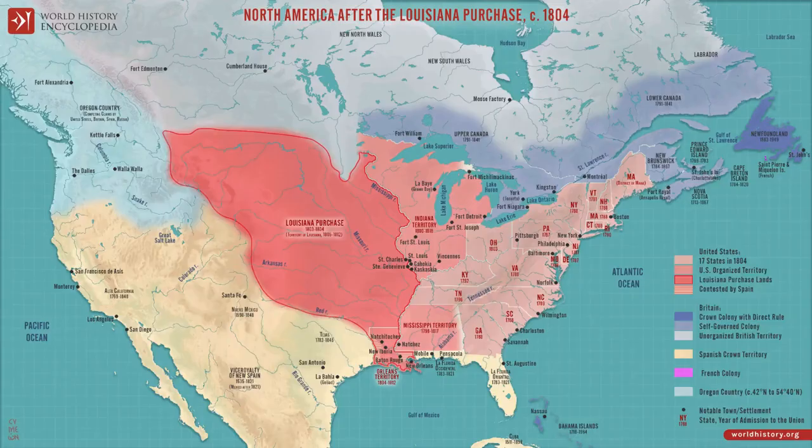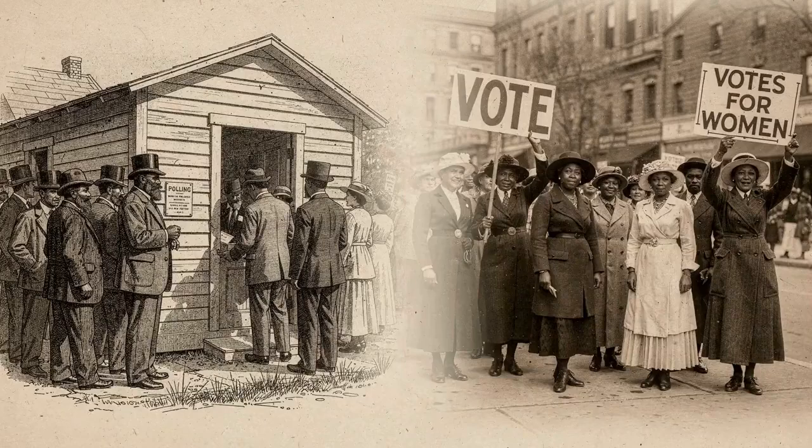In 1803, the United States bought the Louisiana Territory from France, doubling the size of the country. Voting rights were expanded with the 15th Amendment in 1870 for all men, and the 19th Amendment in 1920 for all women. The Great Depression started with the stock market crash in 1929.